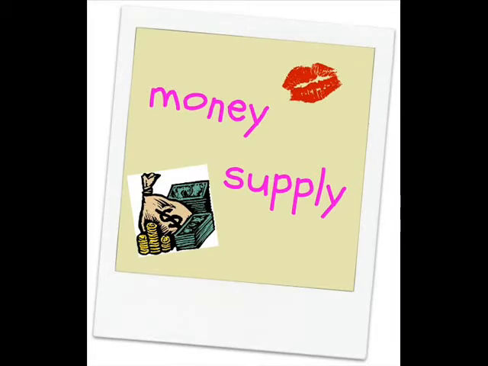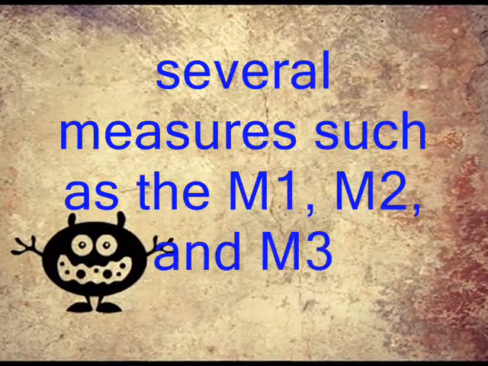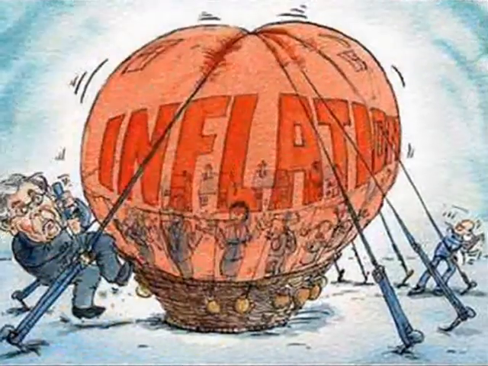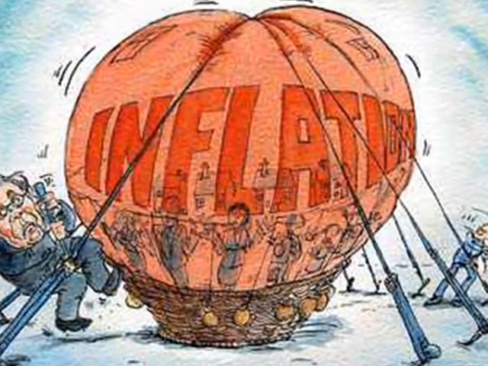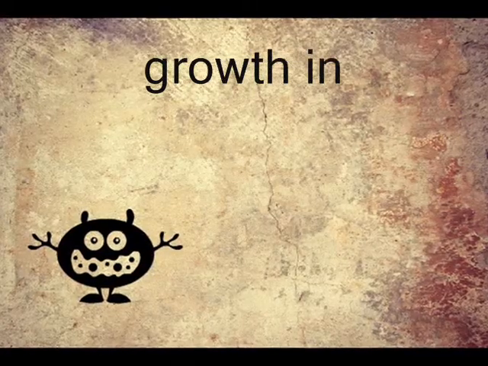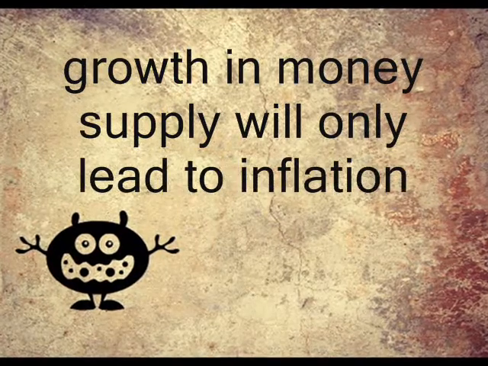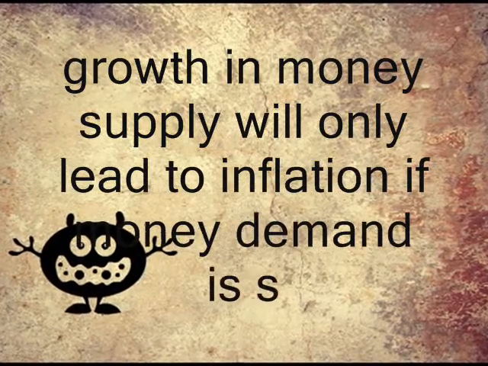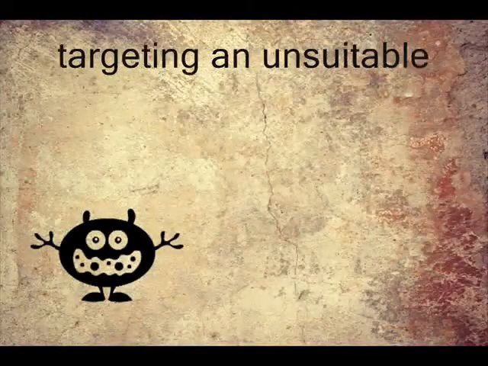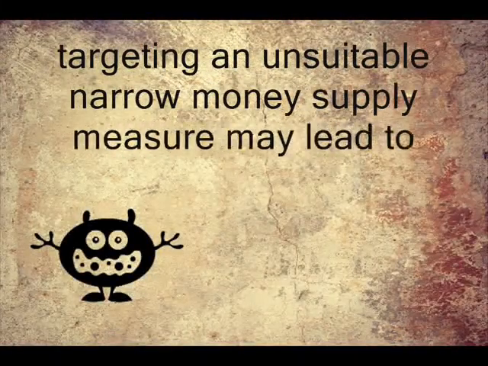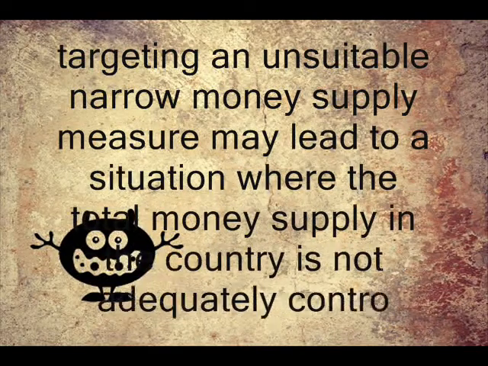For the money supply, there are several measures for it, such as the M1, the M2, and the M3. The money supply is considered an important instrument for controlling inflation by those economists who say that growth in money supply will only lead to inflation if money demand is stable. The broader the targeted measure, the more difficult it will be to control that particular target. However, targeting an unsuitable narrow money supply measure may lead to a situation where the total money supply in the country is not adequately controlled.